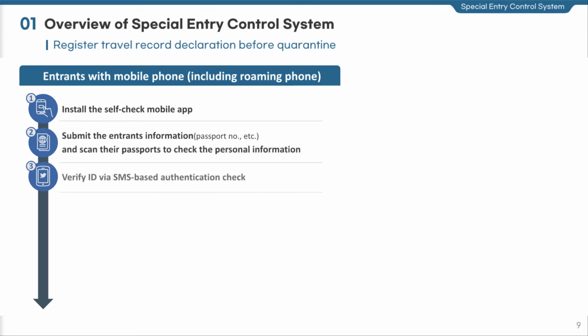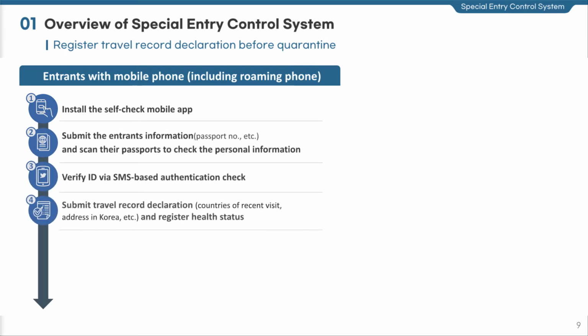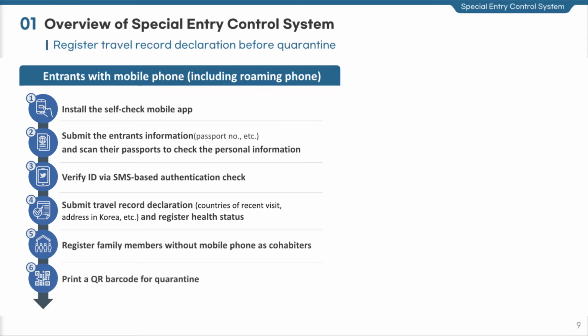Entrants with mobile phone should install the app, scan their passport to verify passport number and other information. Mobile verification is made through SMS-based authentication check. When entrants complete the submission of required information such as address in Korea, etc., a QR code is printed for quarantine. In the meantime, we are planning to adopt a system for entrants without mobile phone so that they can submit the travel record declaration and health check questionnaire as well as print a QR barcode for quarantine via kiosk.